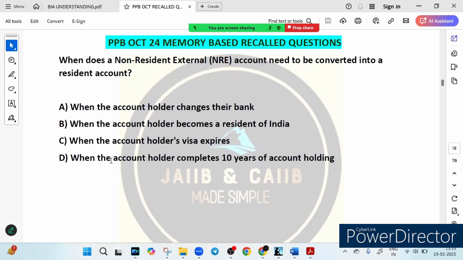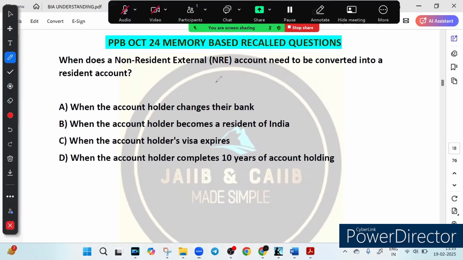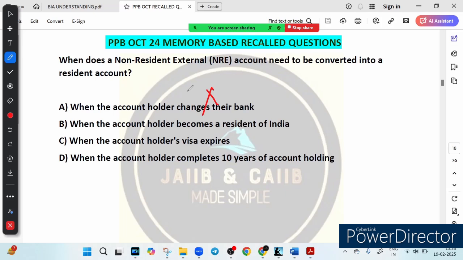So option A, when the account holder changes their bank, is it true? No, because if an NRE account holder decides to switch from bank A to bank B, it does not affect their residential status or require conversion of the account. For example, Rahul, an NRI living in the USA, has an NRE account with bank A. He decides to move his account to bank B for a better interest rate. So his account remains NRE as long as he is still an NRI. So this is wrong.